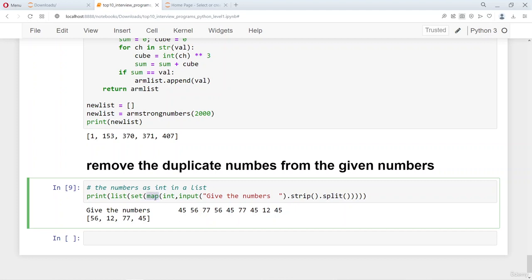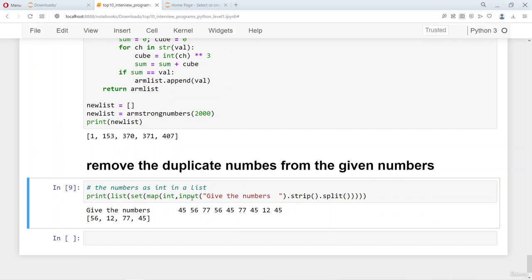And then we have this map function, which maps the integer function onto each of these numbers, which are strings, and converts them into integers. These integer numbers are all passed to the set. The set removes the duplicates, and then the output of that is passed on to the list function, which gives out the output in the form of a list of integer numbers.